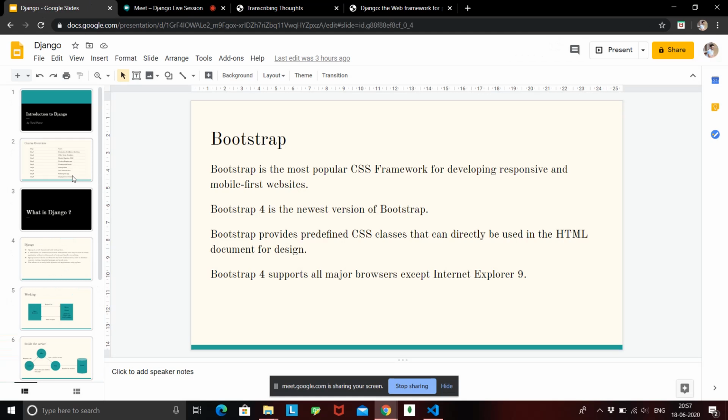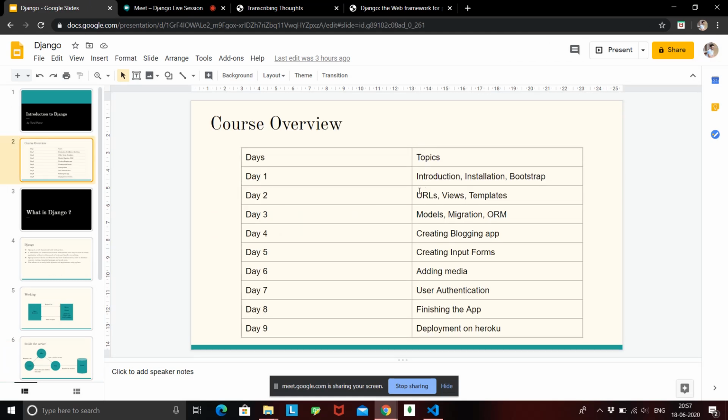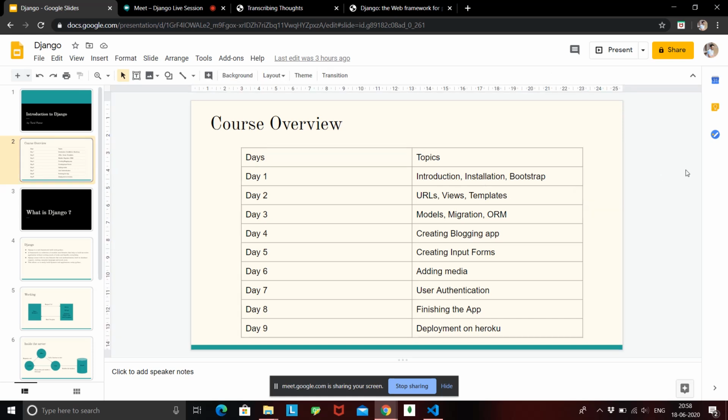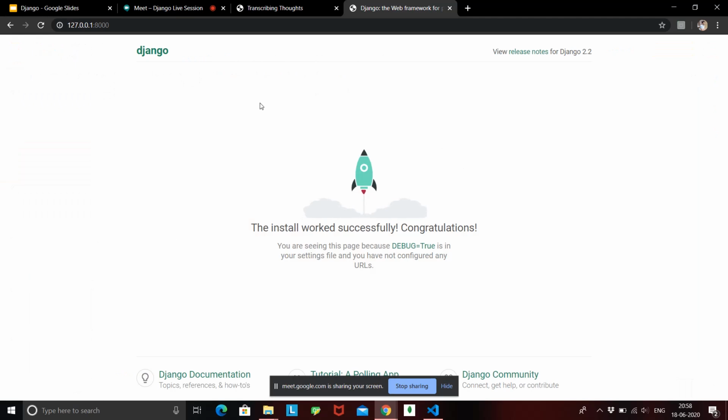So for tomorrow, what we have is basically the introduction of all the files inside Django, that is URLs, views, and templates that I told you about, and how these are all interconnected with each other. We'll be seeing that tomorrow, and also tomorrow we'll be creating a first hello world page, because this page is not actually helpful to us. We need to have our own content on this page, right? So we'll try to put a hello world statement onto this page tomorrow.